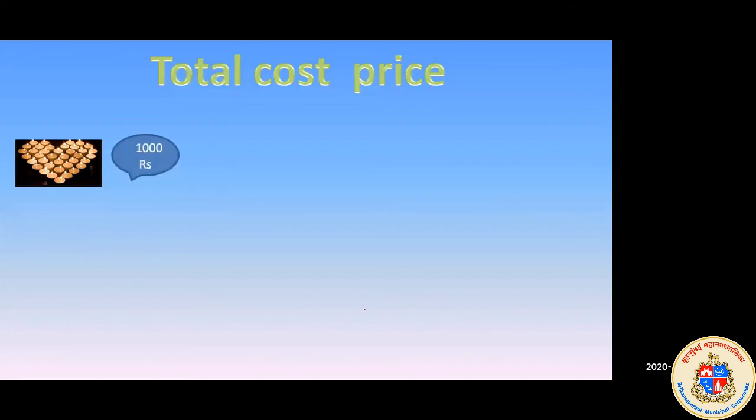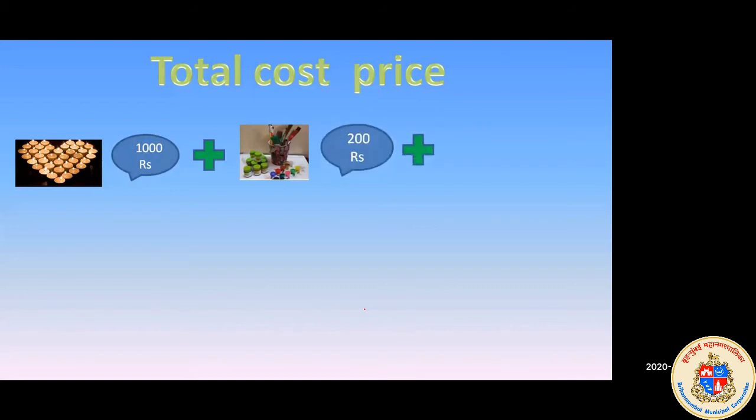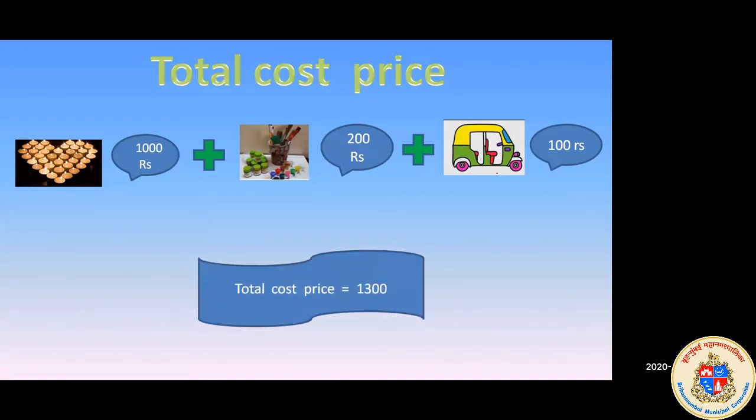So here, diyas 1000 plus colors 200 plus transportation 100. These are the three amounts that I have spent for making diyas. So the total cost price that I have spent to make the diyas is 1300.